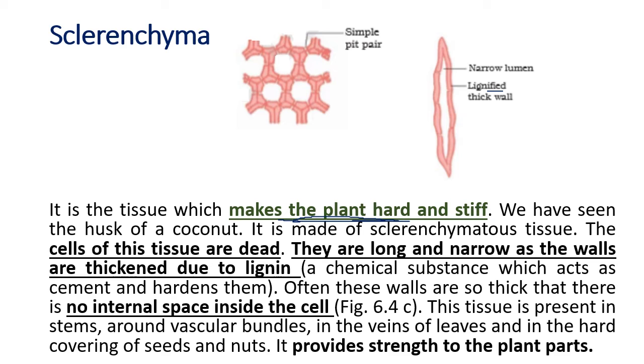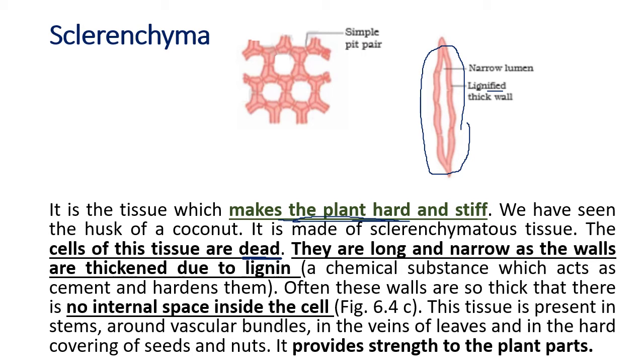Now these tissues are dead because they are hard. They give mechanical strength but no flexibility. Their walls are long and narrow and thickened due to lignin. You can see they are not thickened at a single place. The whole cell has got a thick outer wall, which is because of the lignin. And what does the lignin do? It hardens them. So sometimes they are so thick there is no internal space inside the cell.